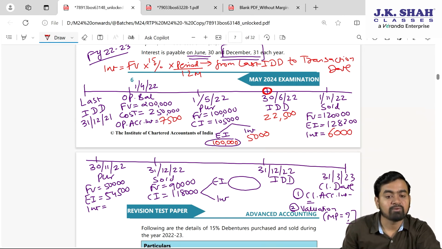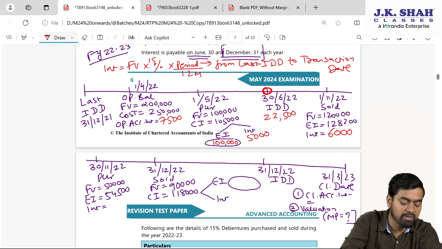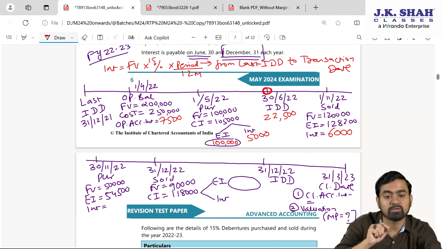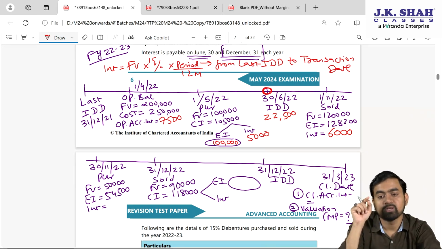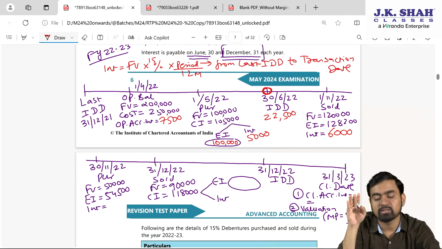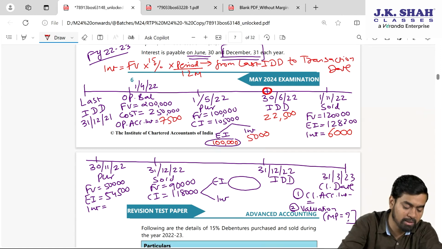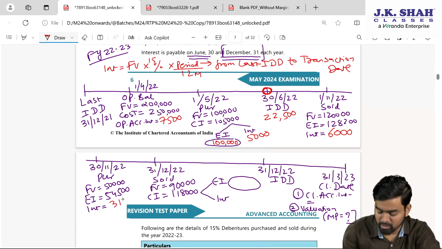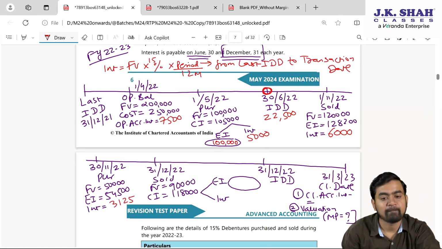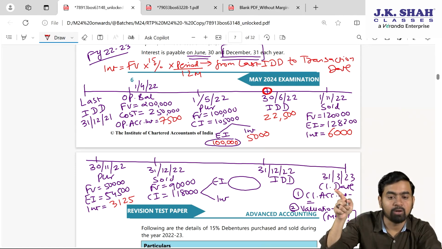Further, 30th November, my dear students, face value is 50,000 into 15% for, it's 30th November. So last interest due date 30th June. Thereafter July, August, September, October, November, end of November, 5 months it is. So 5 divided by 12, it is 3125.